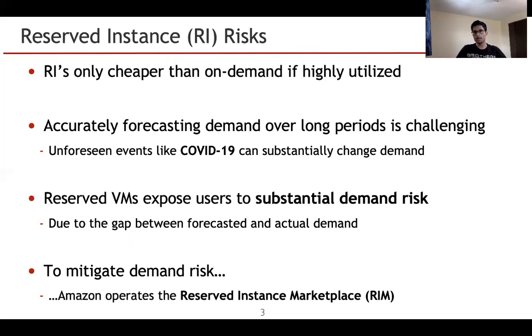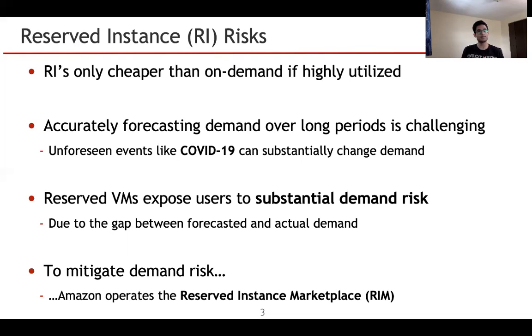For example, for streaming companies like Netflix and Hulu, during this quarantine period the compute capacity demand has increased so much that they have to buy more. But in the case of companies like Uber and Lyft, there is little to no user traffic in their applications. Hence, reserved VMs expose users to substantial demand risk due to the gap between forecasted and actual demand.